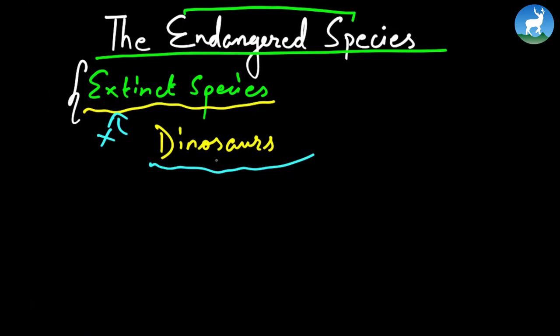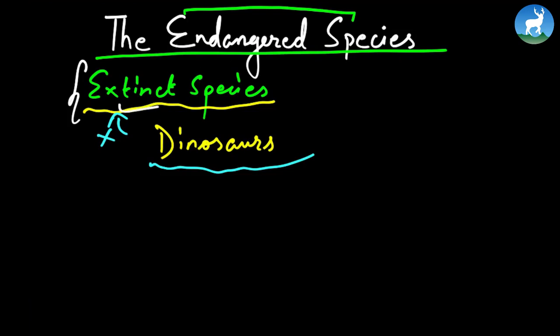No species of its kind exist. And when that happens, when the whole species gets extinct, or in one way or the other, when the whole species dies, that is what we call extinct. Okay, so what is endangered then?